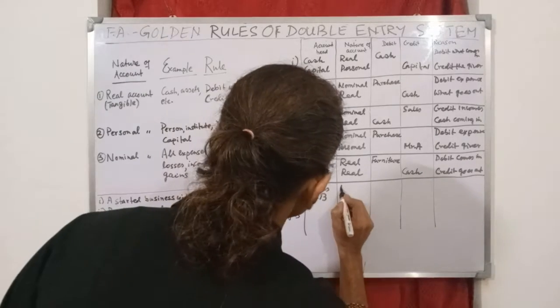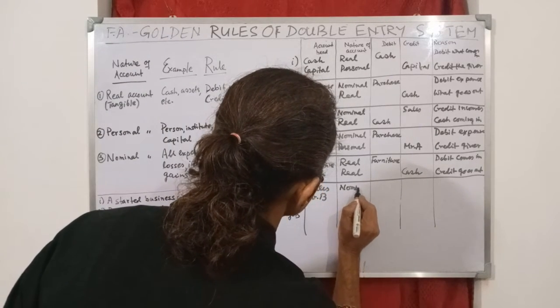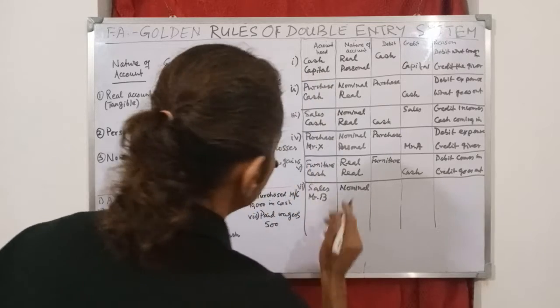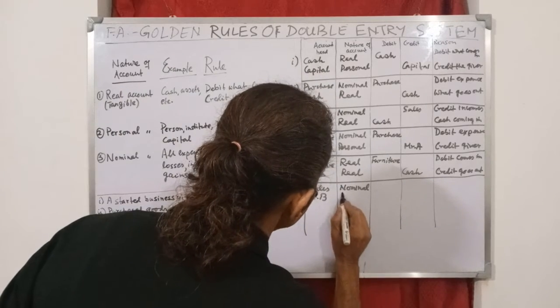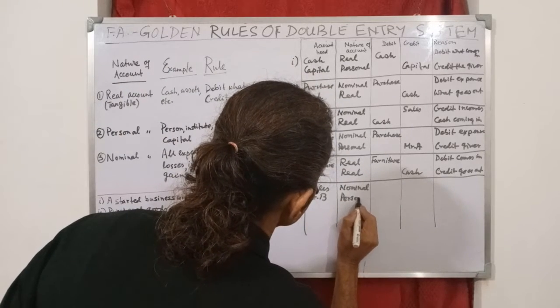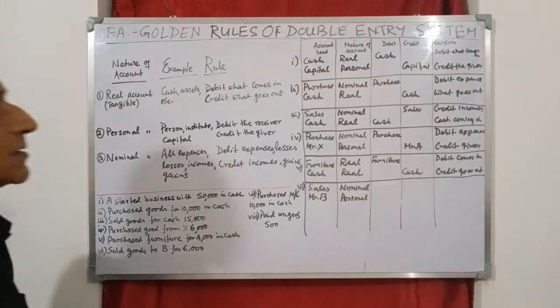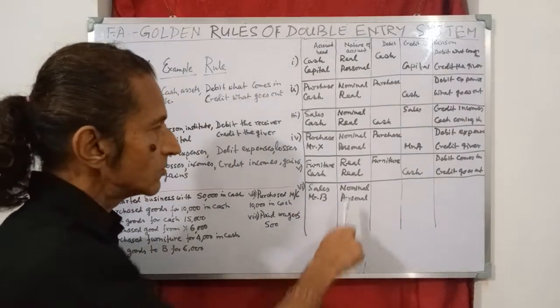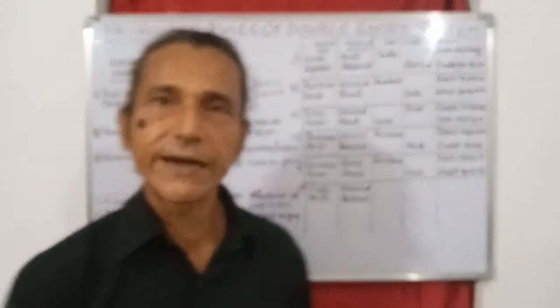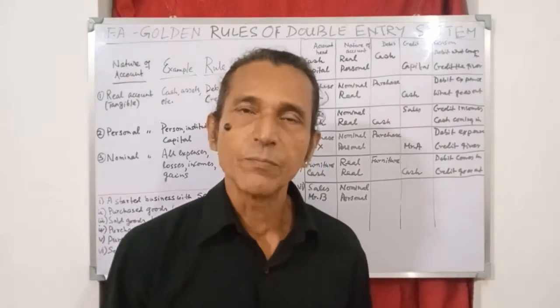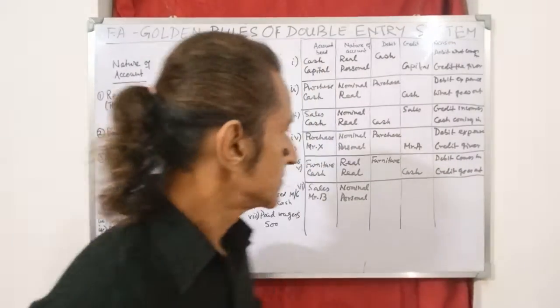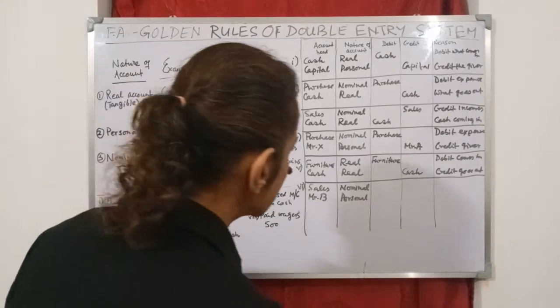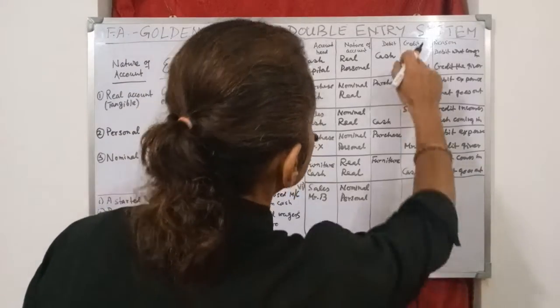Sales come under nominal account and Mr. B will come under personal account. And what is the rule for nominal account? Debit all expenses and credit all incomes, and sales is income for the firm, so it will be credited, so we write sales in credit column.